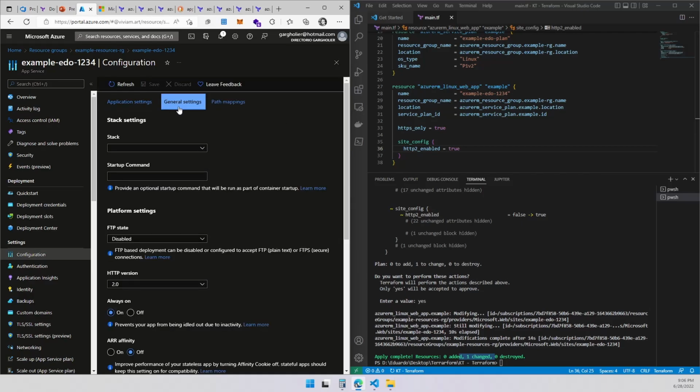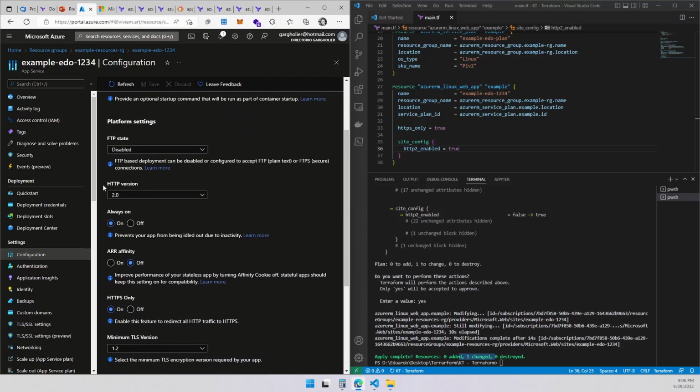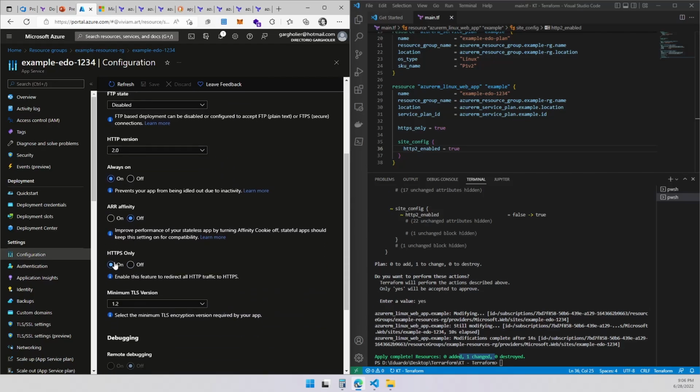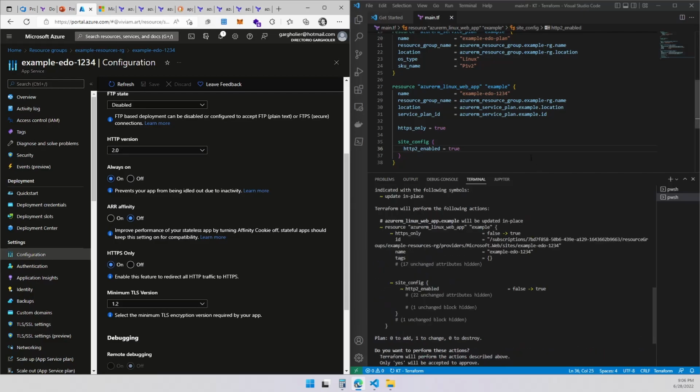Okay, let's go to general settings. Now HTTP version is on 2.0 and HTTP is always on. Good. See, this is how you maintain the code for what you're doing. So this is how we generate it.